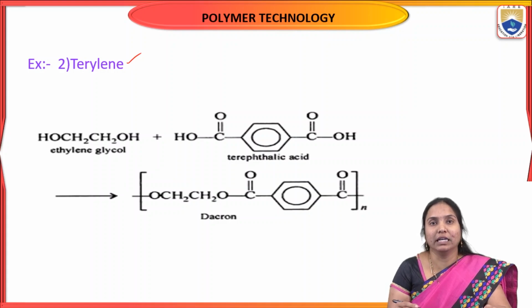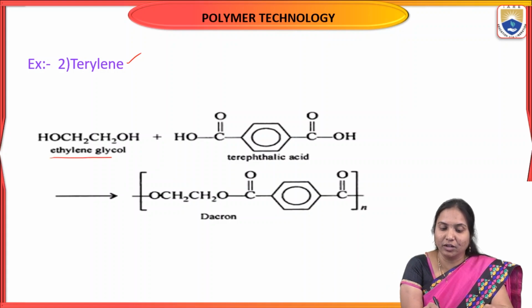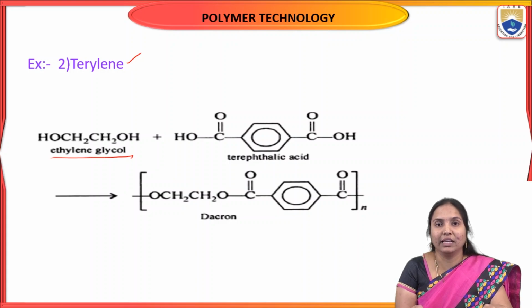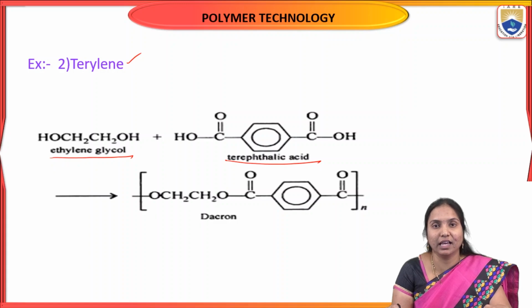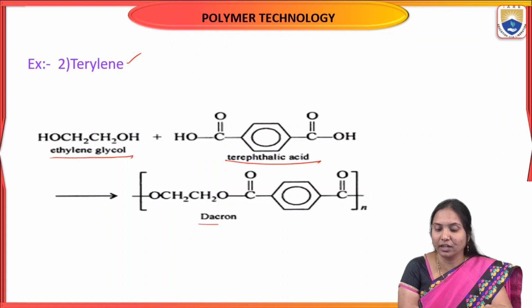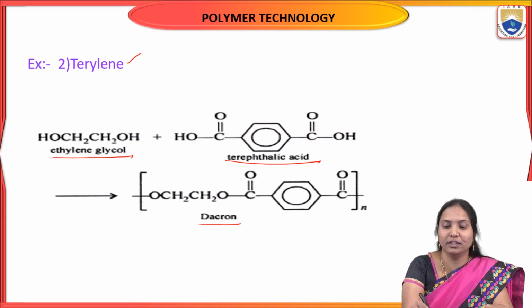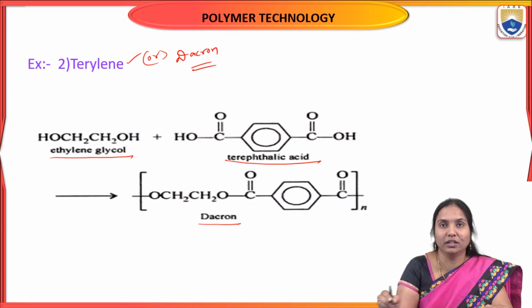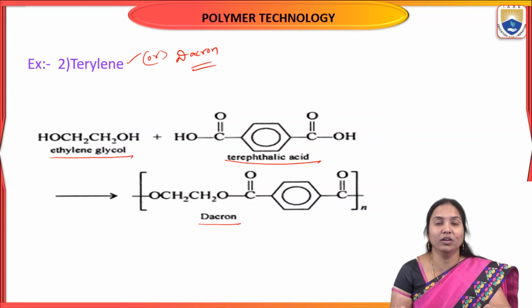How can you prepare terylene? Ethylene glycol reacts with terephthalic acid to give Dacron or terylene. That means terylene is also called Dacron. It is another good example of condensation polymerization.